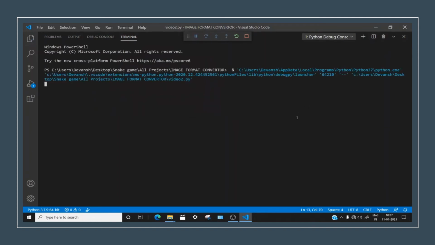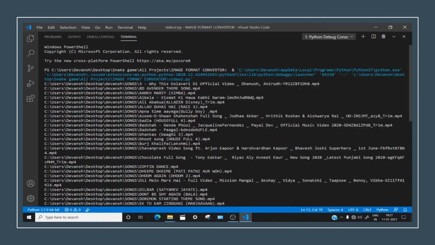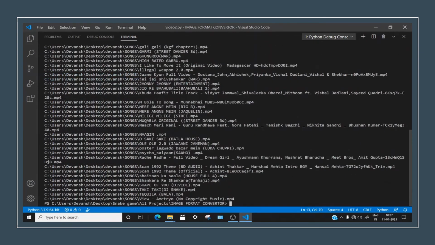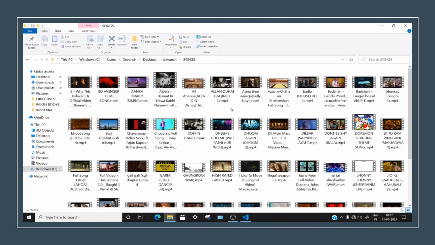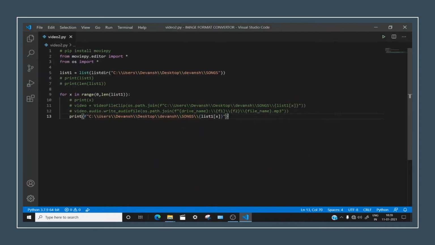What this is going to print is all these lines. See, it will be taking all the songs from this list. I have all those in my directory, from this to this. So all the songs are now in my program itself. Let's comment out this line and uncomment these two lines. Let me explain what all these things are. This is the line from where the videos are going to be taken from our directory.